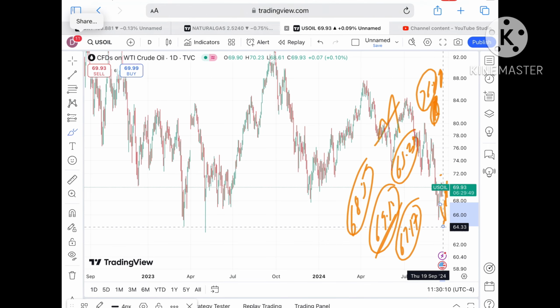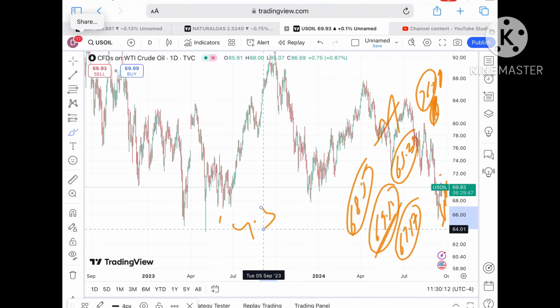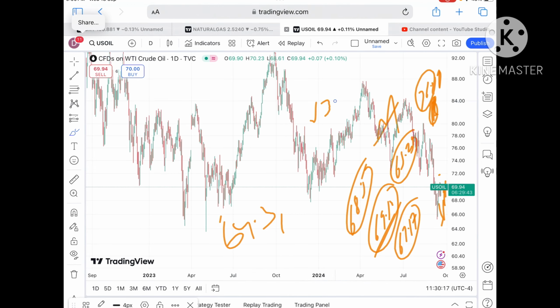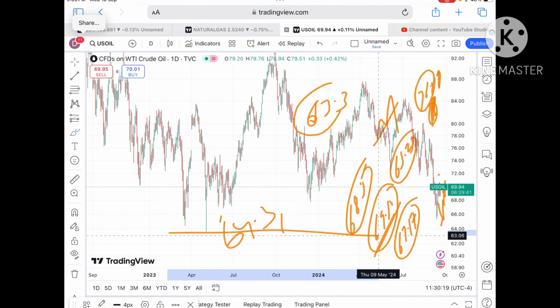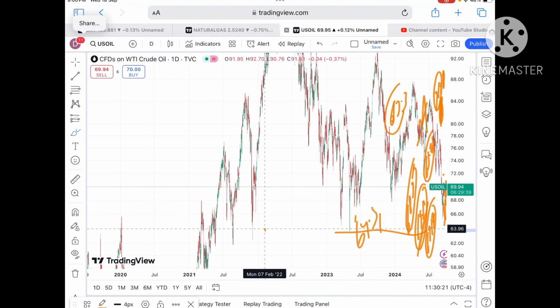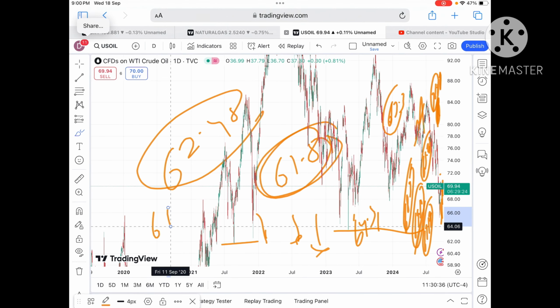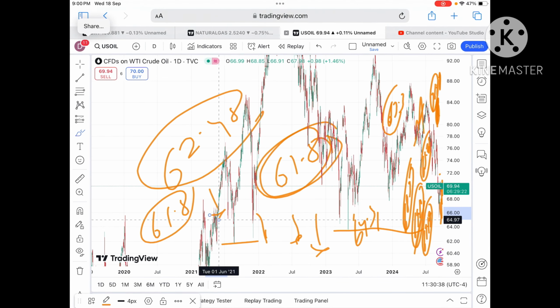And then a further downfall we can see towards a level of $64.3. And once the price falls below a level of 64.3, we will see a level of $63.3. Then there will be a zone breakout, so chances of falling below a level of around 62.48 will be there, and once it starts falling below this level, a chance of touching 61.81 will be there, because this level is already being tested, so chances of a further fall will be there. And once the price starts falling below 61.8, we can see the price